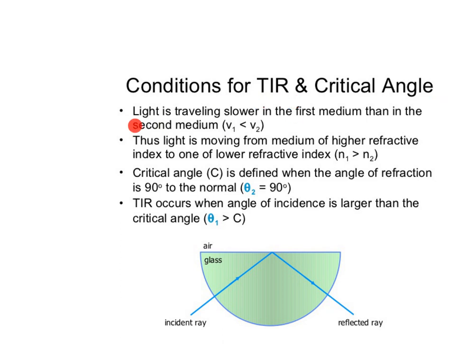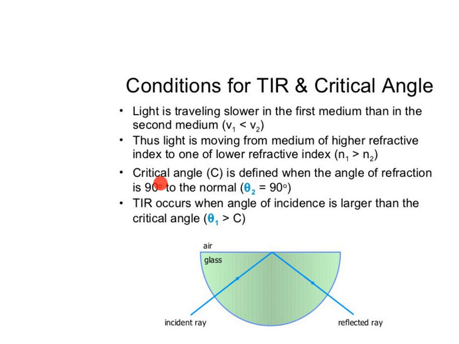First condition: light travels slower in the first medium than in the second medium. That is, V1 is less than V2. That means the incident ray is in the medium with the higher refractive index as compared to the second medium. Thus the light is moving from a medium of higher refractive index to one of lower refractive index. That is, N1 is greater than N2.